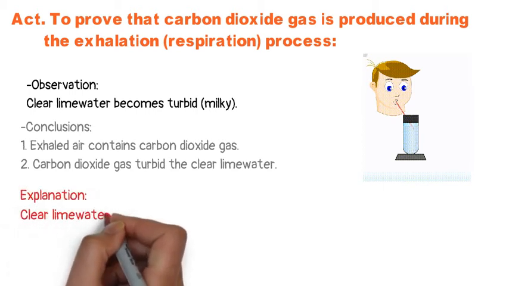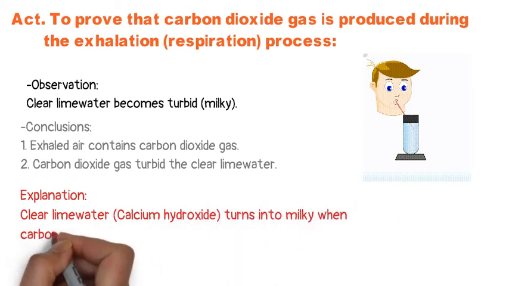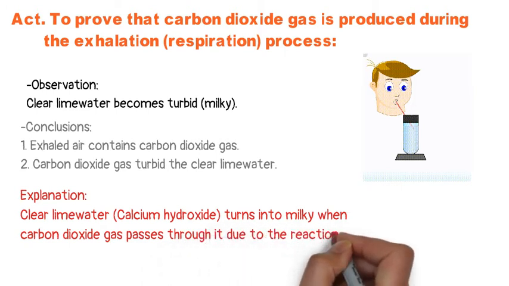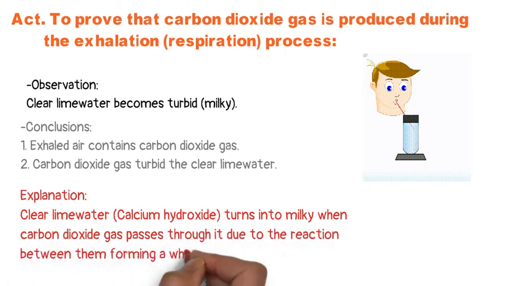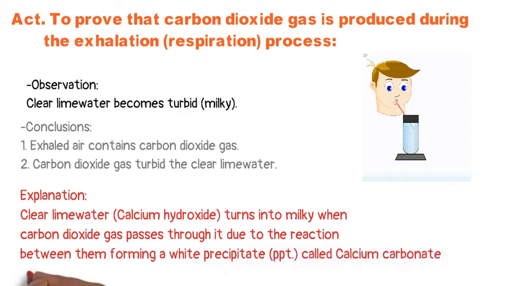What happened here? The clear lime water, which is calcium hydroxide, turns milky when carbon dioxide gas passes through it, due to the reaction between the carbon dioxide gas and the calcium hydroxide to produce what? To produce calcium carbonate. The calcium carbonate here is a white precipitate that doesn't dissolve in water.